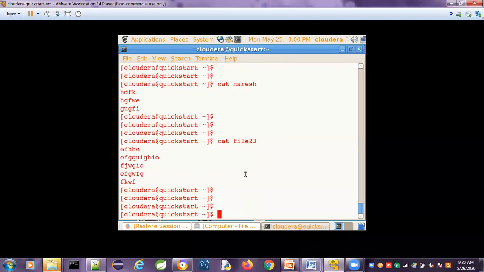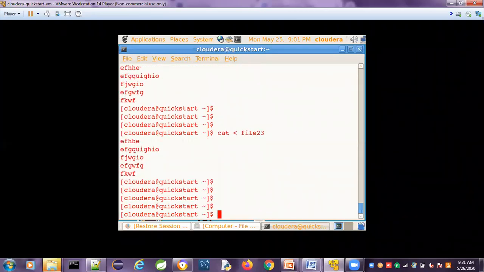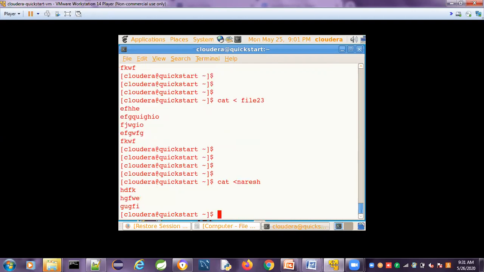So what is the command used to create the file? Cat command, cat greater than file name. Whatever file name you want to give, you can give that one. And for reading, opening the file, whatever the data is present, cat file 23. So that is present, it is opening. Or else you can also give cat less than file name. Both are the same for reading or opening the file. Cat command is used to create the files.